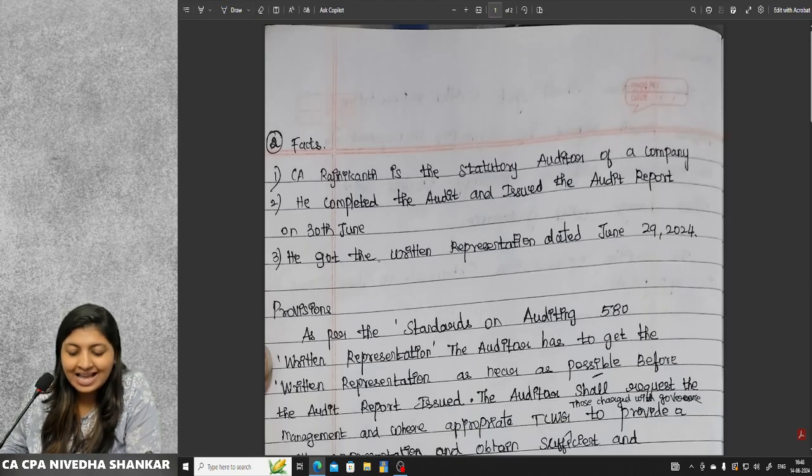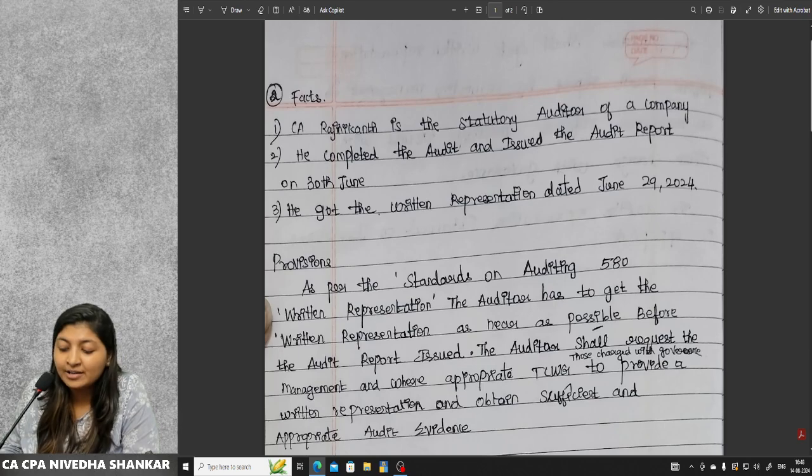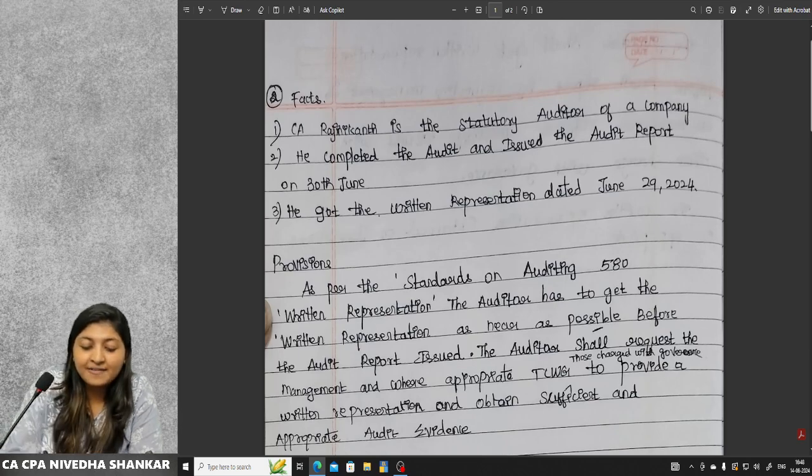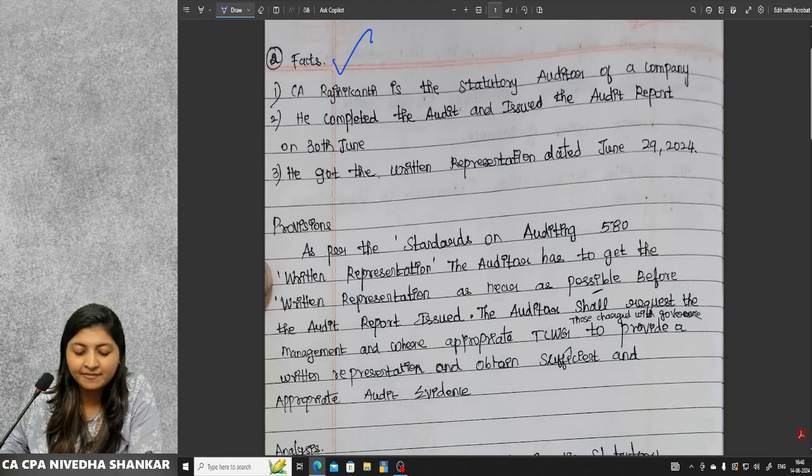What is the second answer? The facts given as CA Rajnikant, the statutory auditor of the company, has completed the audit and issued the audit report on 30th June. He has got the written representation dated June 29, 2024. See here the facts are perfectly given. No marks allotted for facts again. But here 1, 2, 3 perfectly they have written the facts.